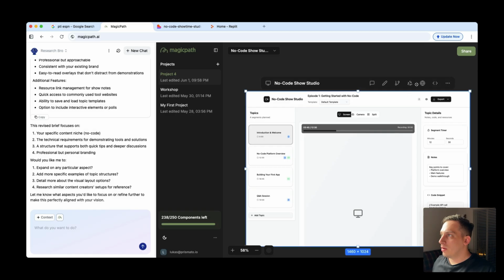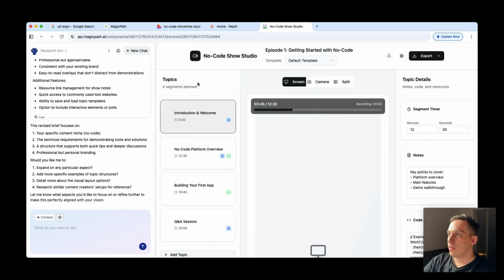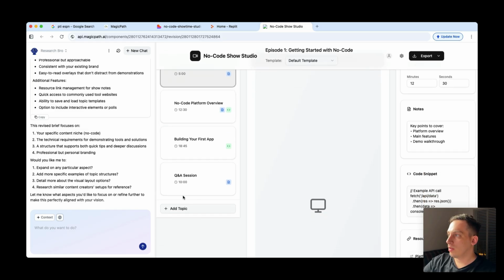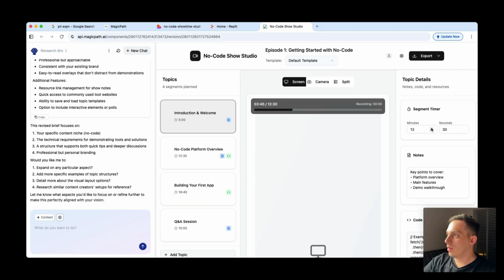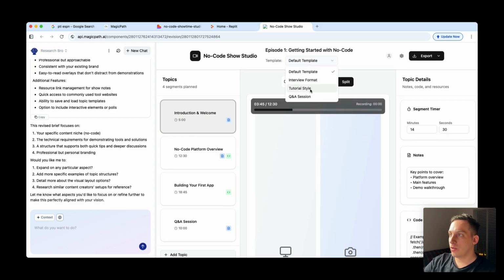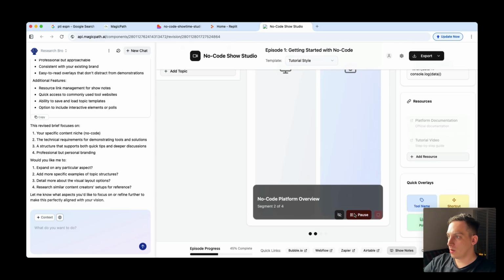And what we can do here is we can also click on this and try to see how this works, right? So we can add a topic. We can include the minutes. We can do the screen camera split. That looks cool. Yeah, something like this I need. Okay, interview format, tutorial style. And then we can go down here and record.